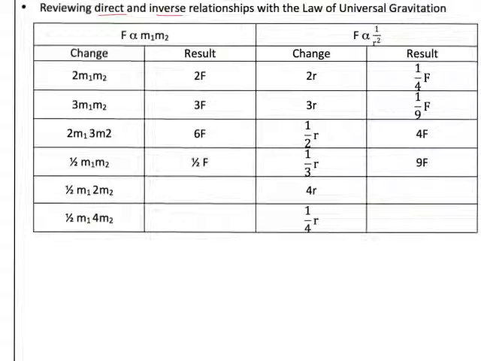If we were to change one of those masses, the gravitational constant isn't changing and the distance between them is not changing. So we're only interested in these two. If I double one mass, because it's a direct relationship, I double the force. If I were to triple one mass and leave the other one alone, I would simply triple the force. So it means it's 3 times as great with 3 times the amount of mass.